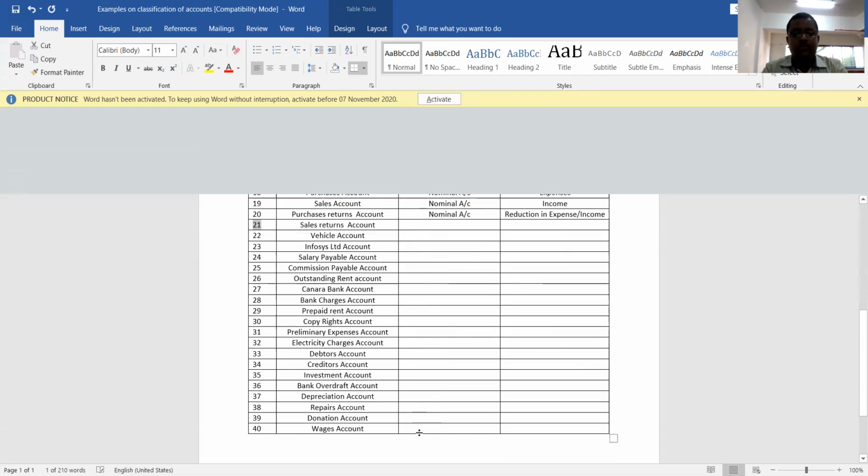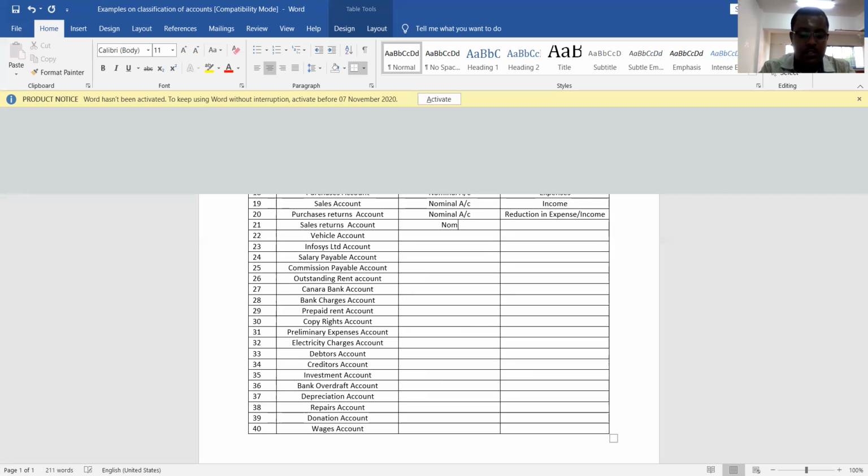You know the meaning of purchases return. Here the business will return goods to its suppliers, whatever may be the reason. The reason may be defective quality of goods, or goods may not be as per specification. Whatever the reason, when we are returning goods to our supplier, our expenses will come down. Reduction in expense is nothing but income to the firm. That is the reason purchases returns are treated as a nominal account. They are a reduction in expenses.